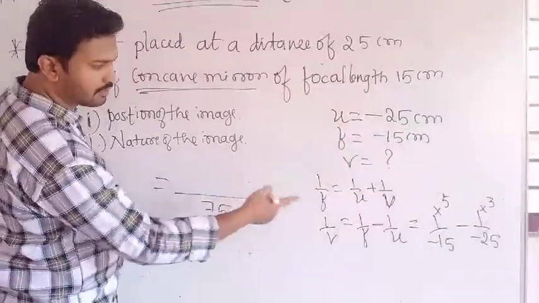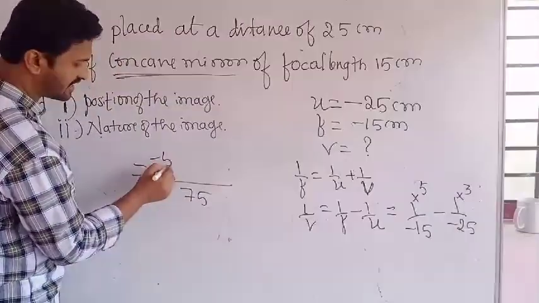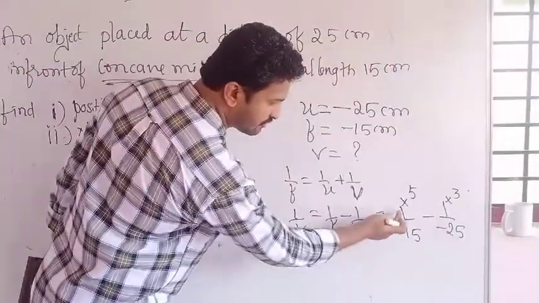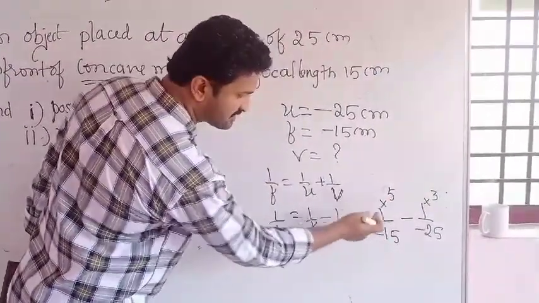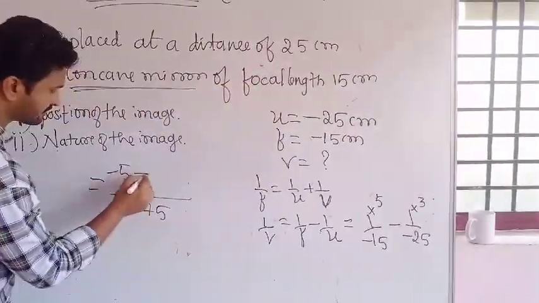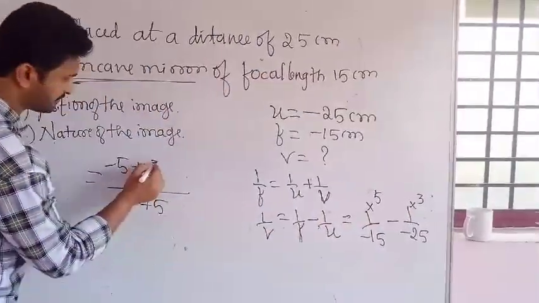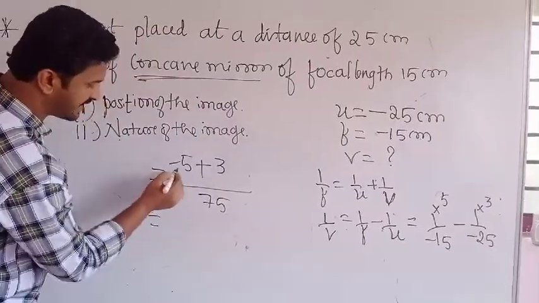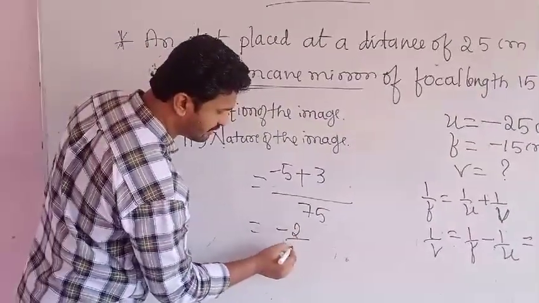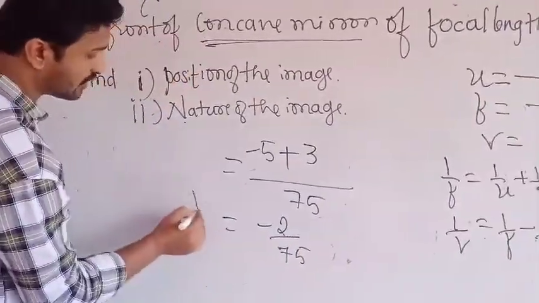There 1 into 5 minus 5, minus sign is there, minus 5, minus into minus plus 1, 3s are 3. This is equals to minus 5 plus 3, minus 2 divided by 75. This is the 1 by v value.